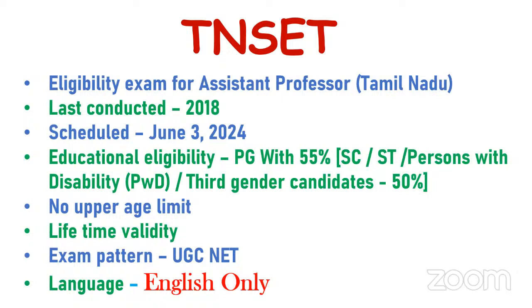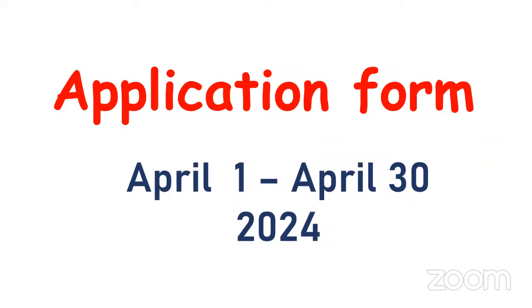So, let us see the education eligibility. PG students with 55 percentage, and for SC, ST, persons with disability and third gender candidates with 50 percentage, can appear for this examination. There is no upper age limit, and once you clear this examination, the result is valid throughout your lifetime. The exam pattern is similar to that of UGC NET. They have the same exam pattern. This year, the language is exclusively English. So this is about the examination.